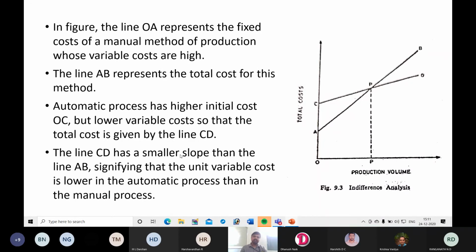The line CD has a smaller slope. The reason is there will be a decrease in variable cost. The line CD has a smaller slope than the line AB, signifying that unit variable cost is lower in the automatic process than in the manual process. It is because of the reduction in direct labor cost in case of automation systems.